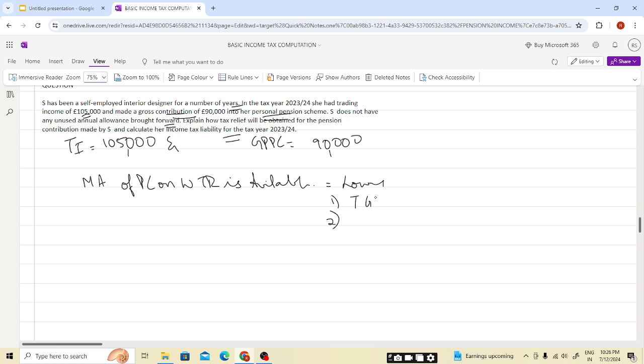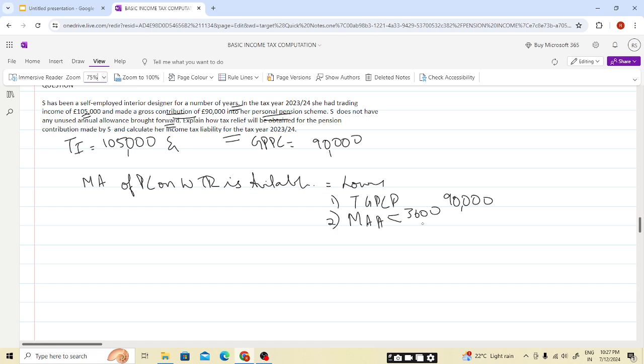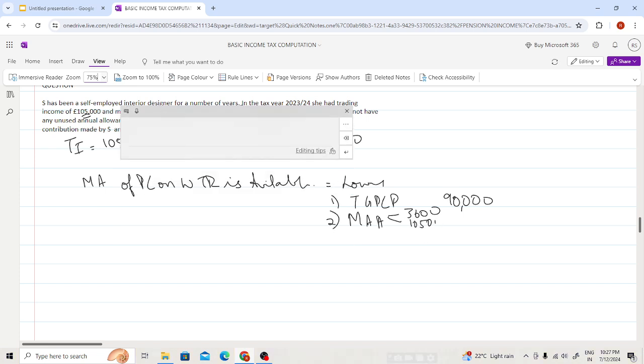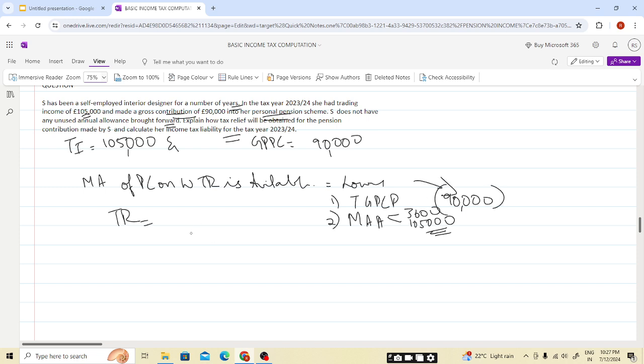First, the total gross pension contribution paid, that is 90,000, students. This will include all the contributions. Second, the maximum annual amount, the higher of 3,600 and the relevant earnings. Relevant earnings here is trading income. So this is the higher one, students. So the tax relief will be available on the lower of these two amounts. It is 90,000.